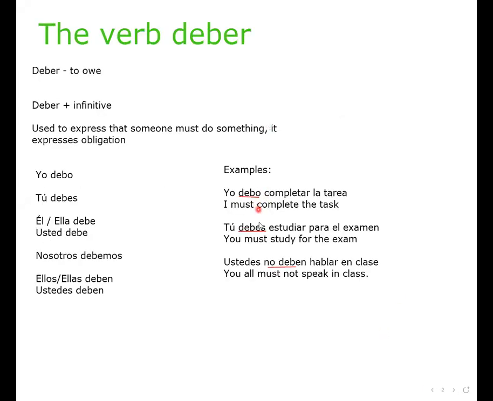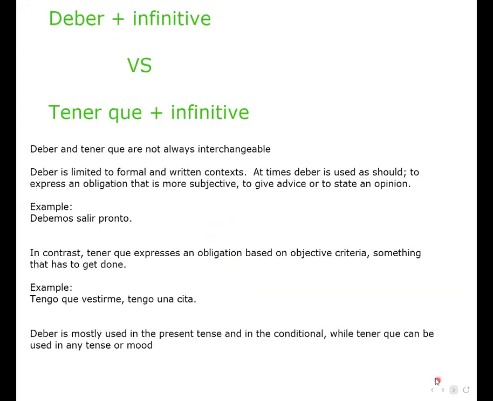So with the verb deber, as I was explaining to you, it's more of a personal or an obligation that is moral. It's something that you know it's the right thing to do at this point in time. But with tener que plus the infinitive, it's something that is an absolute necessity. It's absolutely necessary that you do it.